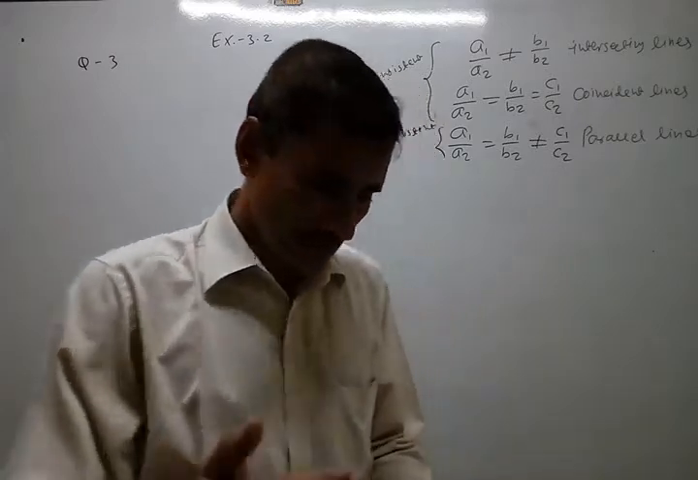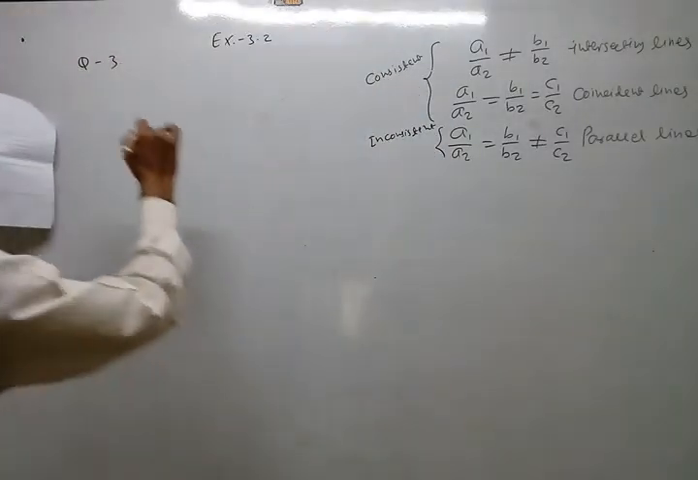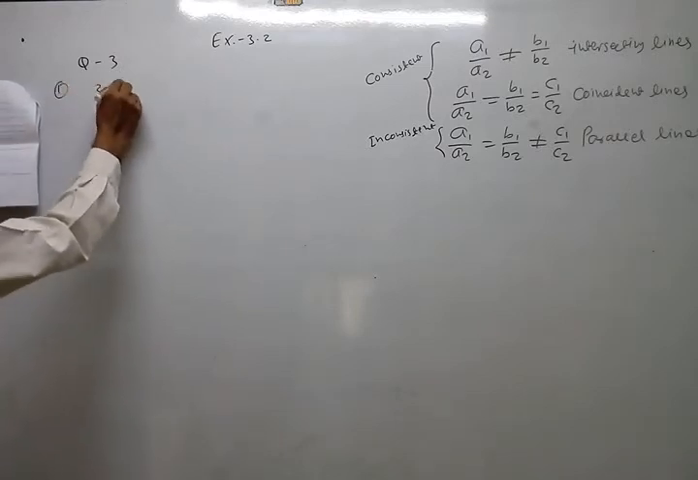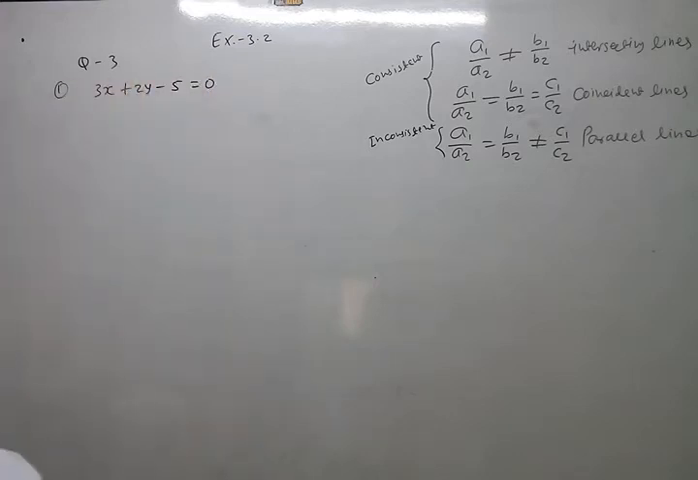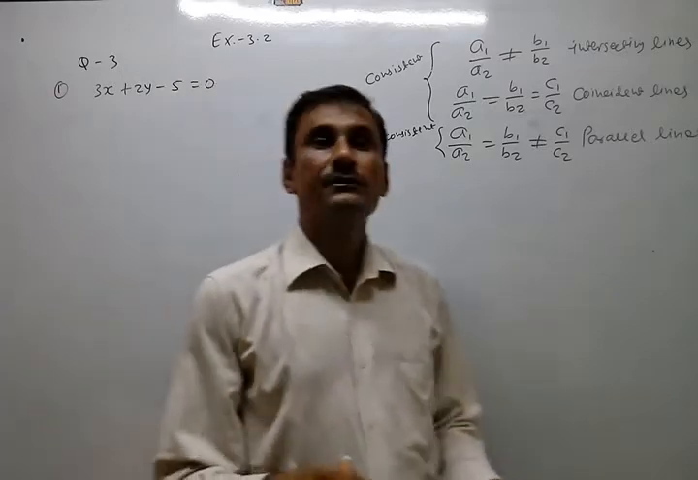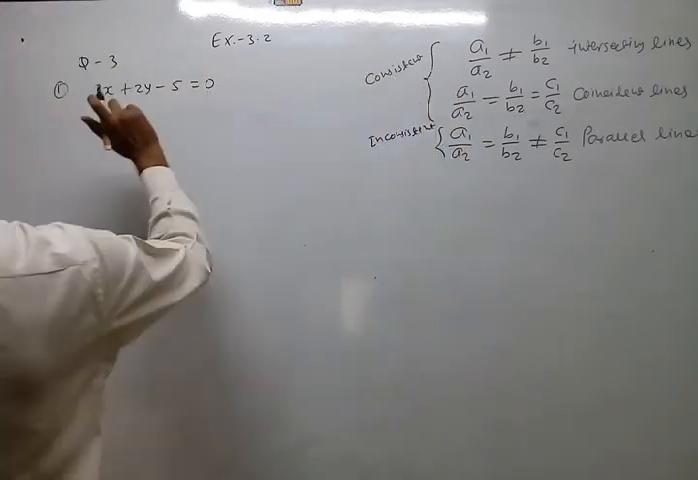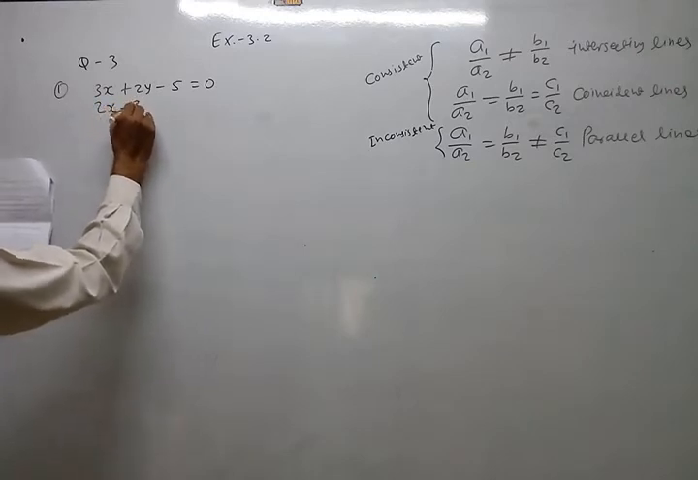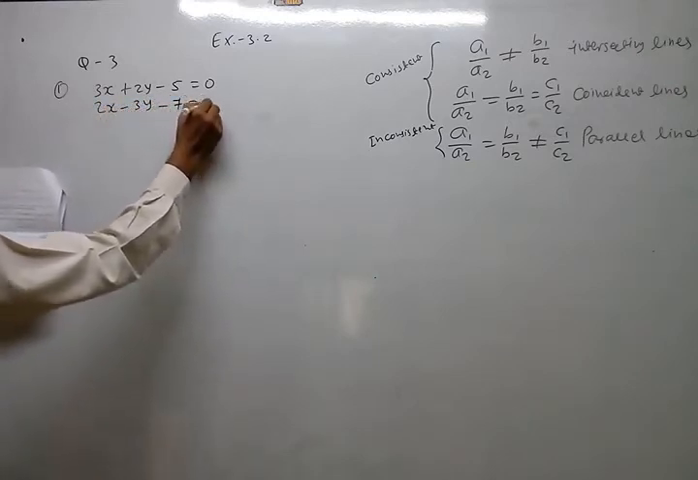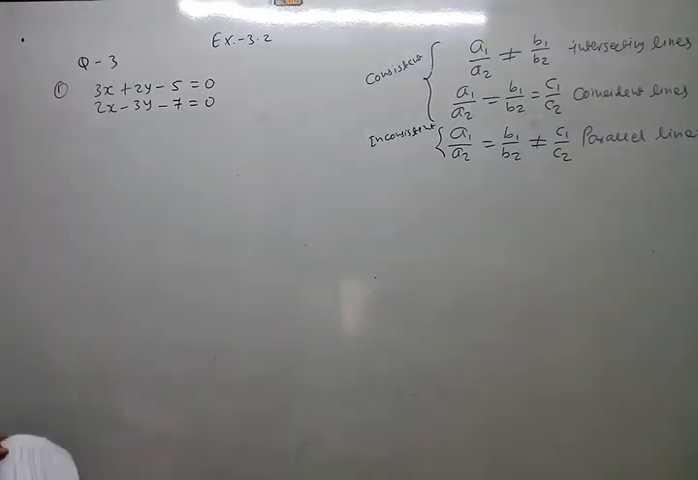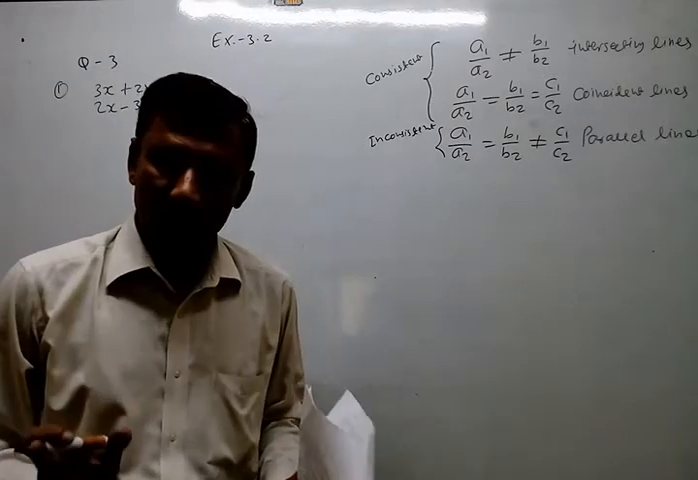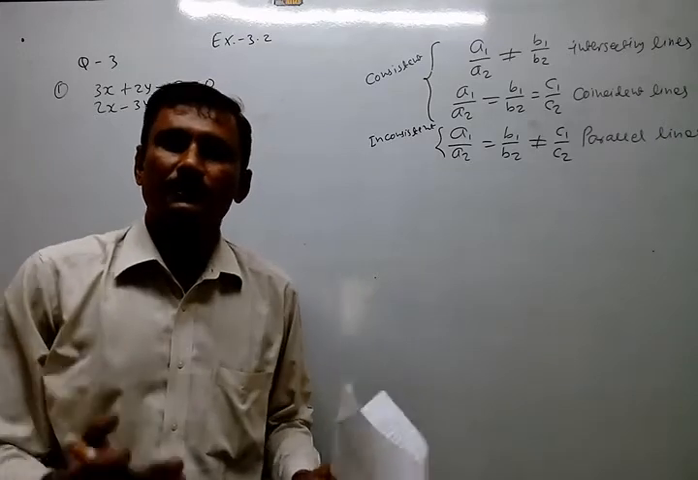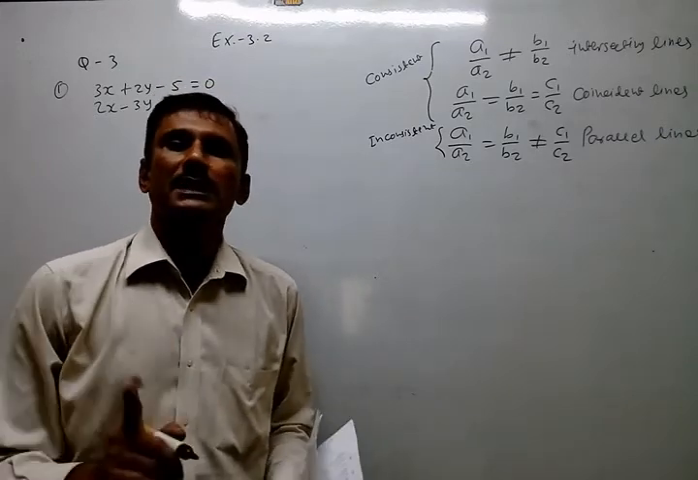Okay, so again the same method. Look at the first one. 3x plus 2y equal to 5, but I write it in standard form. We must always write the equation in standard form, and only then compare. Second, 2x minus 3y minus 7 equal to 0. I shifted 7 to the left side. If you do not shift, the answer will still be right, but if one number is on the left side and one on the right side, it will create problems. So it is our practice to first write both equations in standard form.